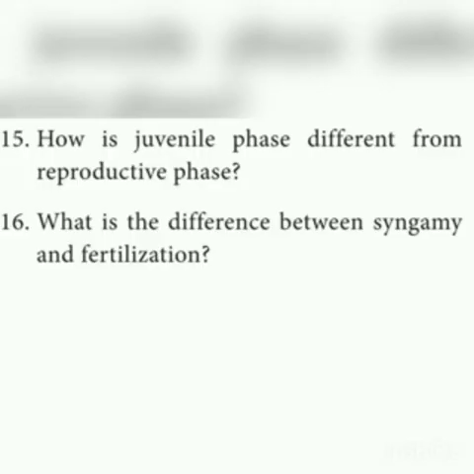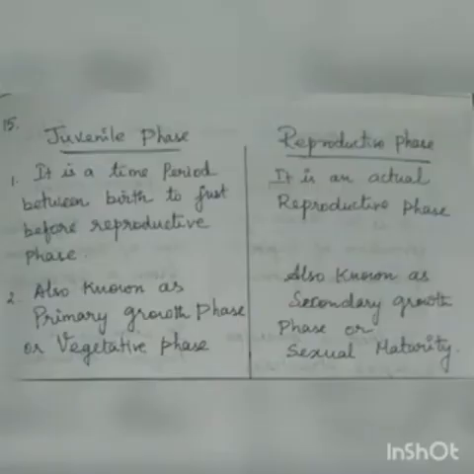And the 15th question is, how is juvenile phase different from reproductive phase? In the life cycle of human, there are 3 different phases. One is juvenile phase, reproductive phase, and senescent phase. So what is the difference between juvenile and reproductive? Juvenile phase is the period from birth to just before the reproductive phase.